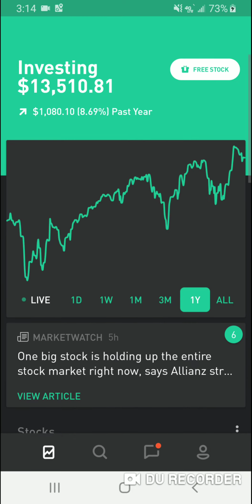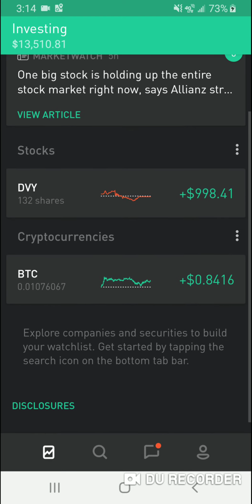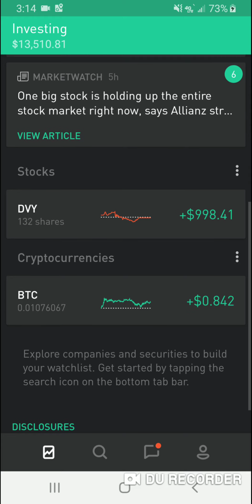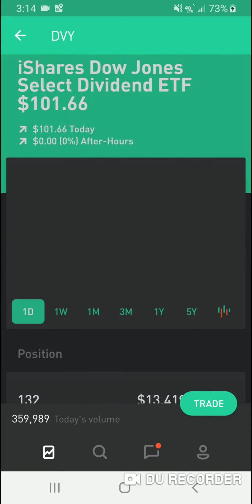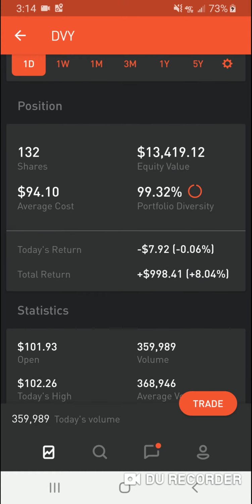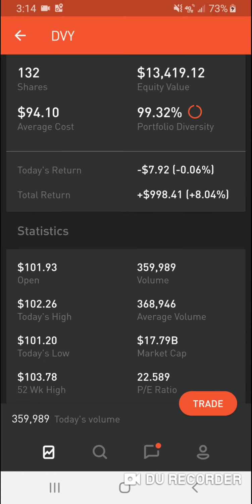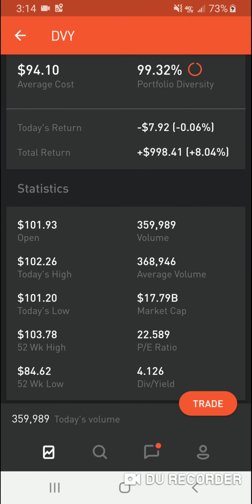You don't have to worry about diversifying or spreading your money out anywhere. I have a little bit of cryptocurrencies, but that's just on the side. That's extra money I have sitting around that I could not afford to put into another ETF. So basically, I don't have to diversify. I can just let it sit there and earn me money, just like a mutual fund would. But this is more easily traded, number one, and number two, it's a little bit simpler for me. So that's why I prefer it, and I went ahead and bought it. Robinhood will tell you all kinds of stuff, but it won't tell you when the dividends pay out.